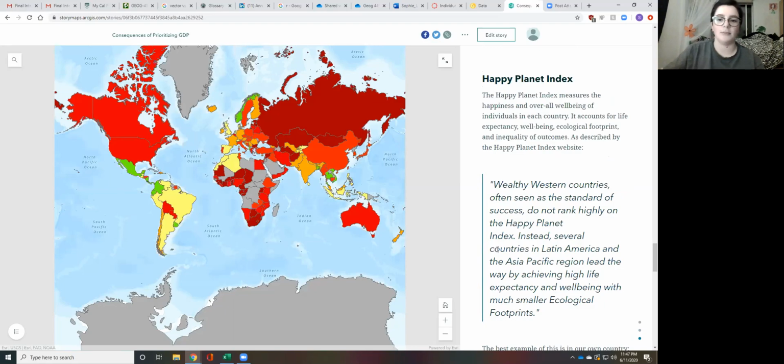So the best example of this is our own country, the United States. Even though it falls first place for GDP, it fails to even make it in the orange range of the Happy Planet Index, falling into place 108 out of 140. So in this map, the darker reds are the worst. They fall into higher positions in the GDP chart, but it's actually just more money, but also the lower in the Happy Planet Index.